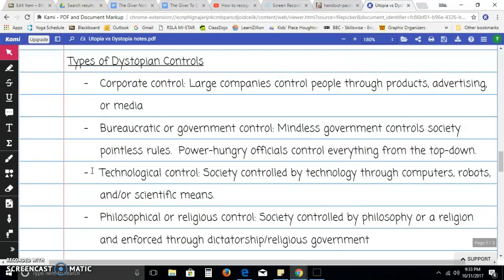In a society with technological control, society is controlled by technology through computers, robots, or other scientific means. The last type of control is philosophical or religious control. In this type of control, society is controlled by philosophy or a religion and enforced through dictatorship or a religious government. No one is allowed to have their own thoughts or beliefs.